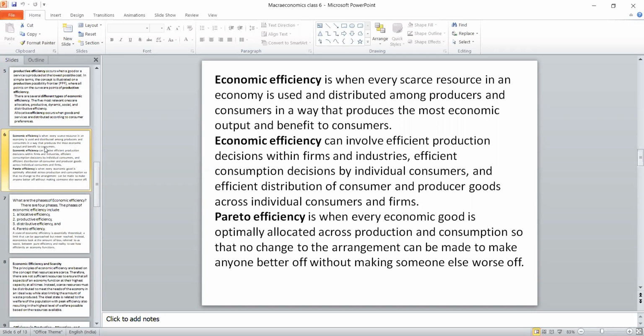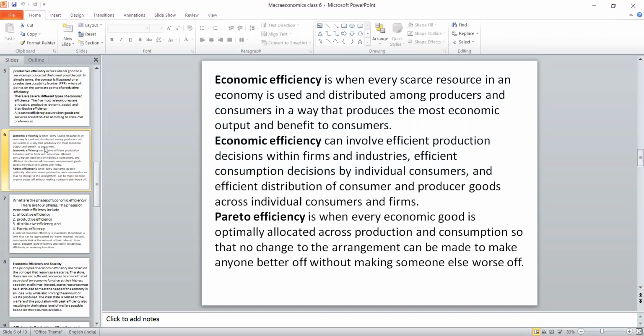So what does economic efficiency do? Available scarce resources should be utilized in an optimum way, by producing the goods in the right way and distributing them to the consumer. So all three efficiencies should be in the right proportion. Suppose these three are good, then we have to think about the next stage, how it should be involved.